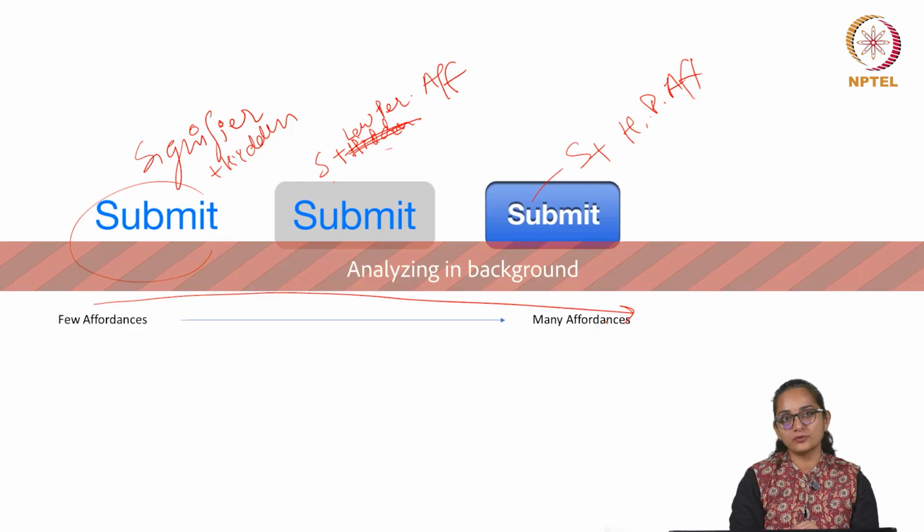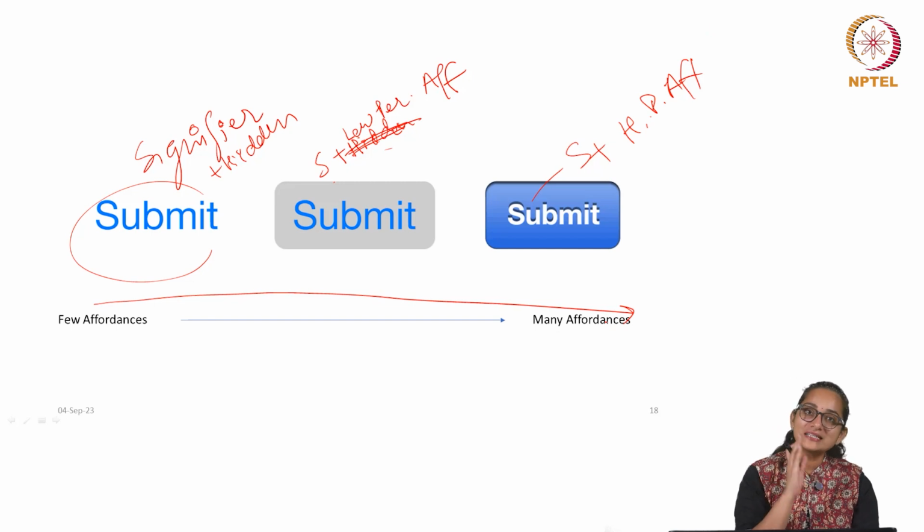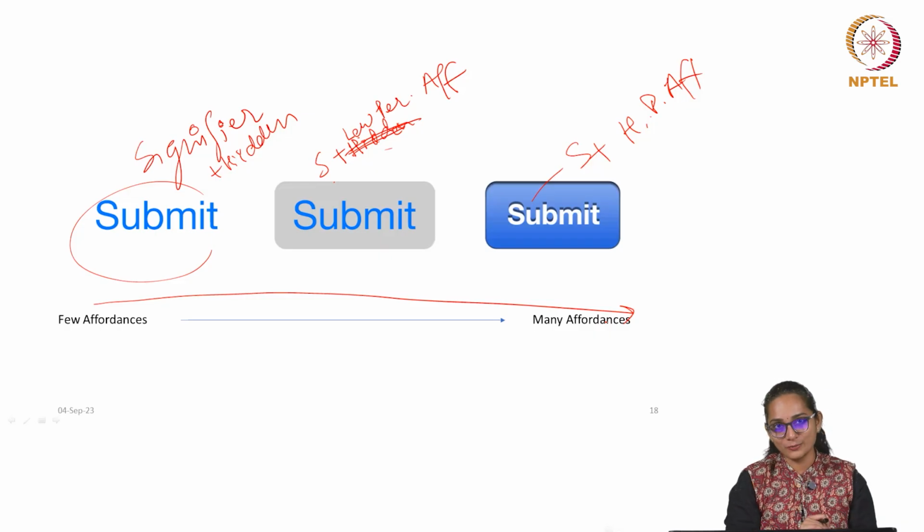Where can you think of instances or examples where designers or companies consciously use fewer affordances? Do you remember when all of these ads pop up, they have this very small cross button which is stashed in one little corner. The visibility is also very low, it is always merging in the background. It is a very thin line, so small that you cannot press it with your thumb. So they are intentionally using those fewer affordances, so you are not able to close it and you are forced to watch that ad, right?